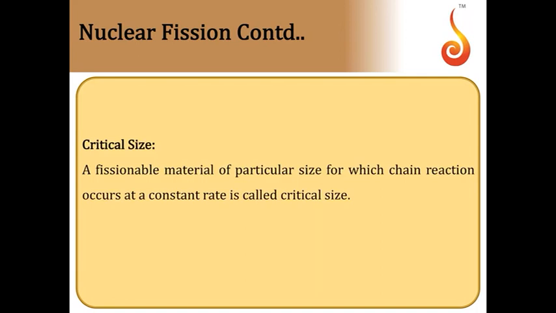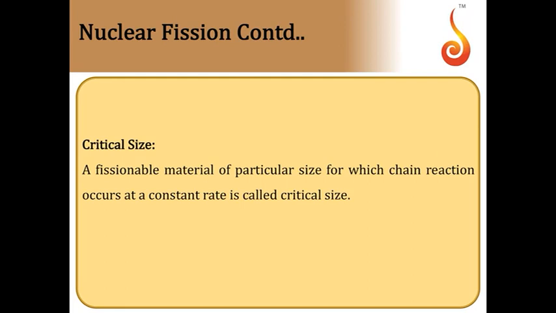Now this chain reaction has to be controlled, otherwise it will lead to explosion. That's what happens in an atomic bomb. In order to have a controlled chain reaction, we need to supply the fissionable material in a particular size.